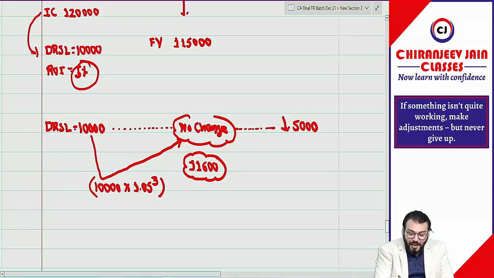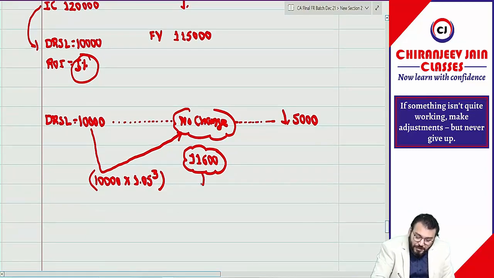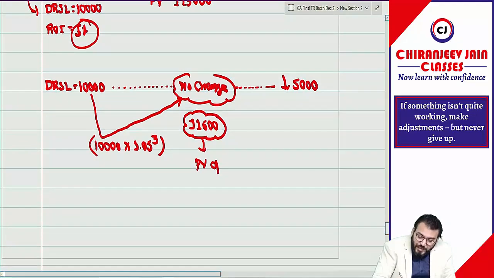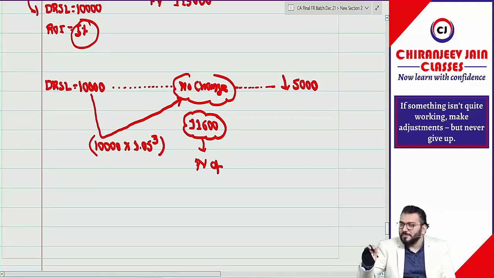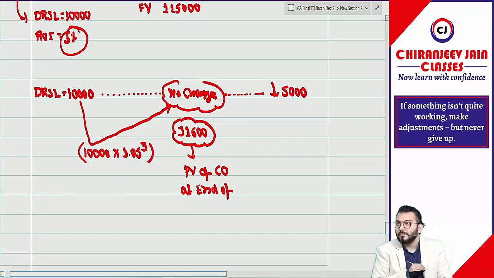So can I say the carrying amount is 11,600, it is nothing but the present value of the remaining cash outflow at the end of how many years? 37 years, not 40 years.